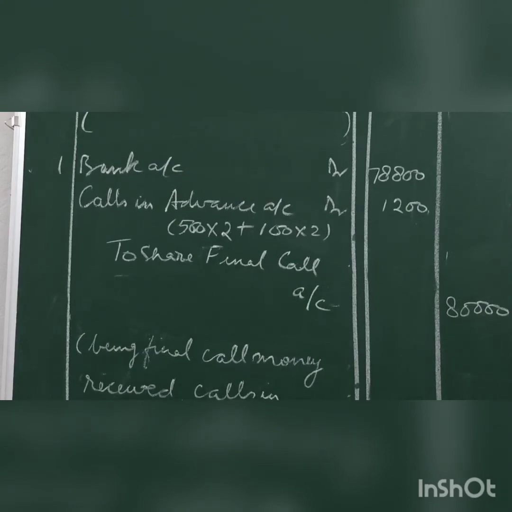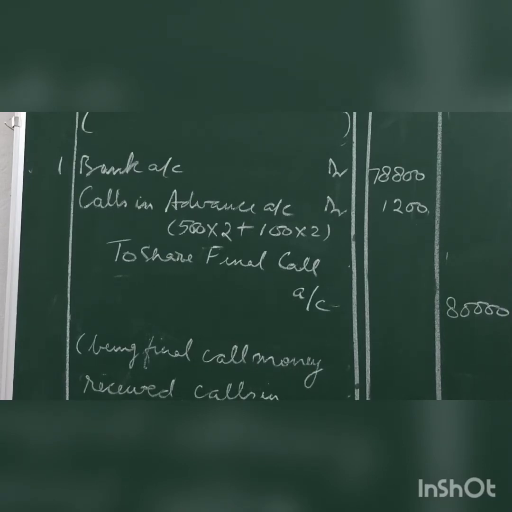March 1st, same date, bank account debit, calls in advance account debit 1200. Now how we got 1200? 500 into 2 rupees, Ramesh, who had paid advance with allotment money, plus 100 into 2, Mohan, who had paid advance with first call money.